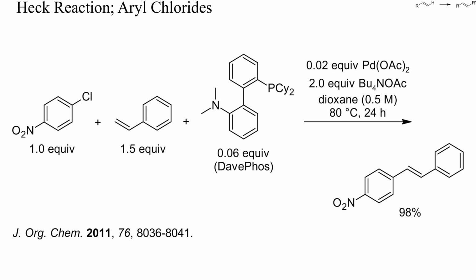Here, 4-chloronitrobenzene was coupled with styrene with the aid of such a bulky catalyst. Under more forcing conditions, it's even possible to displace nitro groups, but this did not happen here. I'll show you an example of nitro group substitution in a minute.